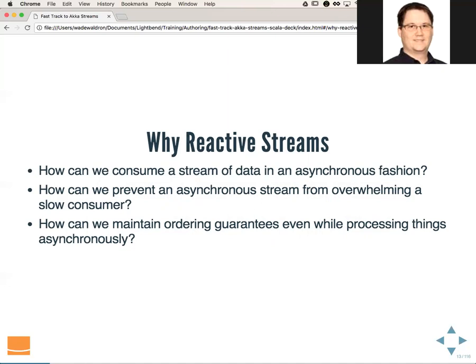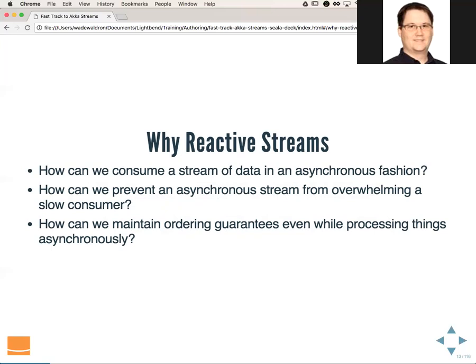Then the other thing is, when you're dealing with asynchronous processes, oftentimes you lose your ordering guarantees. But we don't want to necessarily lose our ordering guarantees. So we want to maintain ordering, but still process asynchronously. If we were to just take our data and chunk it up into pieces and then send each of those pieces off into futures and then bring those futures back together, we would have to have a way to merge that in order to figure out the ordering.